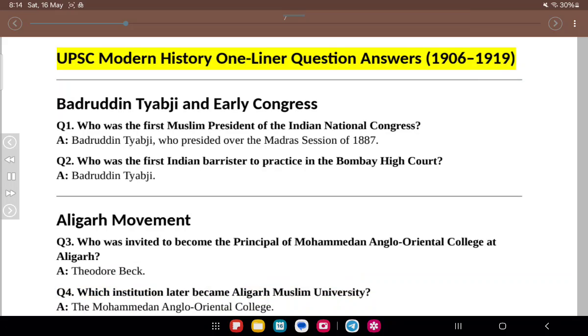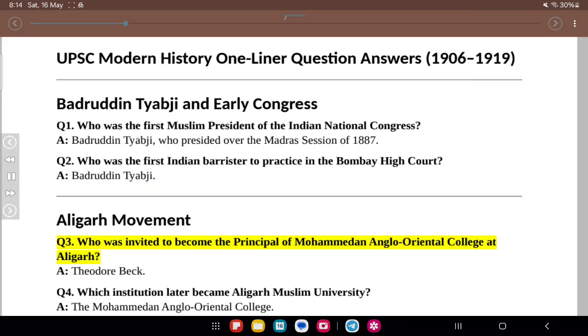UPSC Modern History One-Liner Question Answers, 1906-1919. Badruddin Tyabji in Early Congress. Q1. Who was the first Muslim president of the Indian National Congress? A. Badruddin Tyabji, who presided over the Madras session of 1887. Q2. Who was the first Indian barrister to practice in the Bombay High Court? A. Badruddin Tyabji.